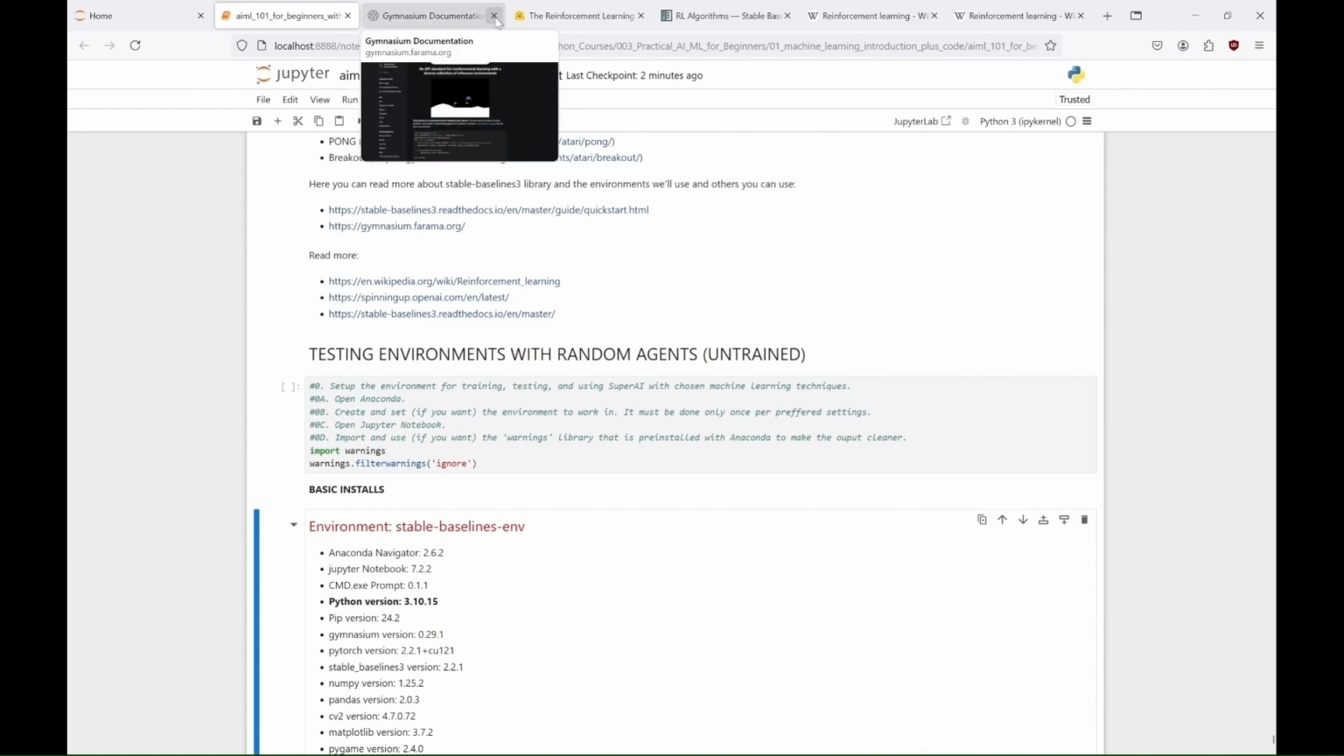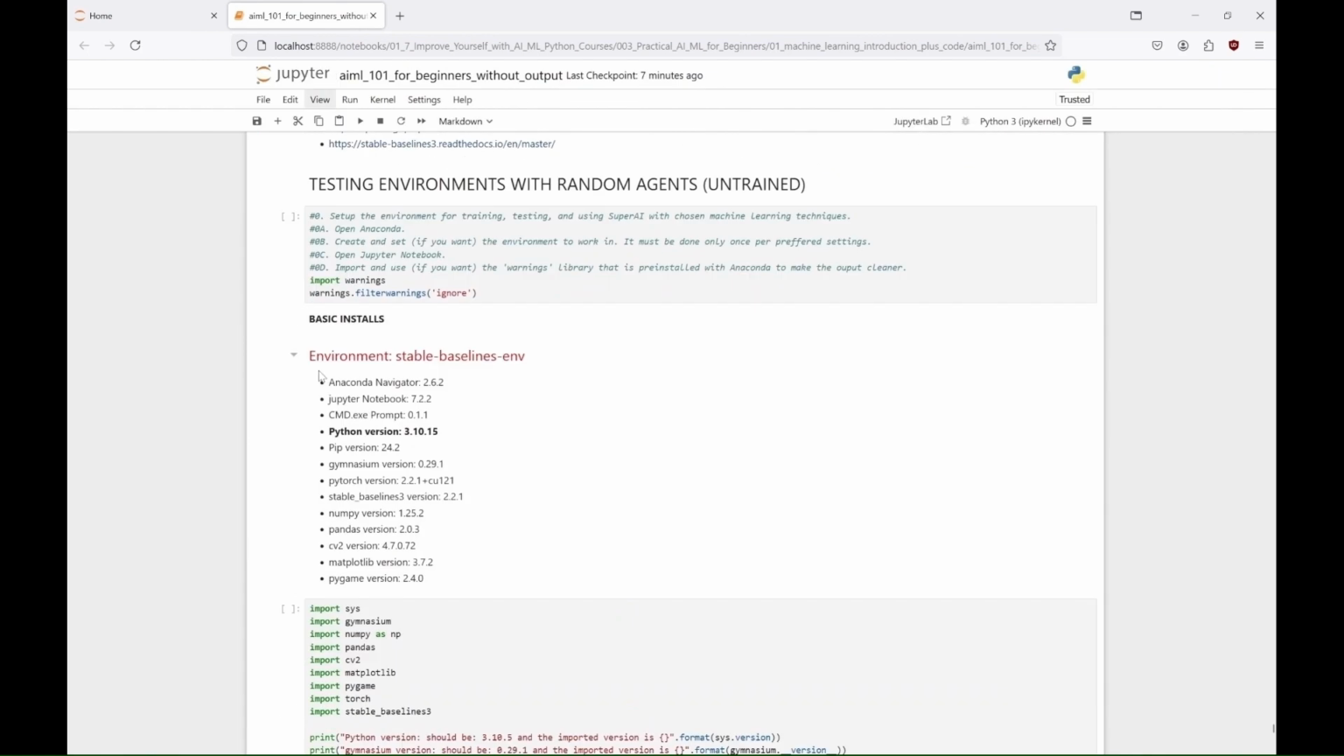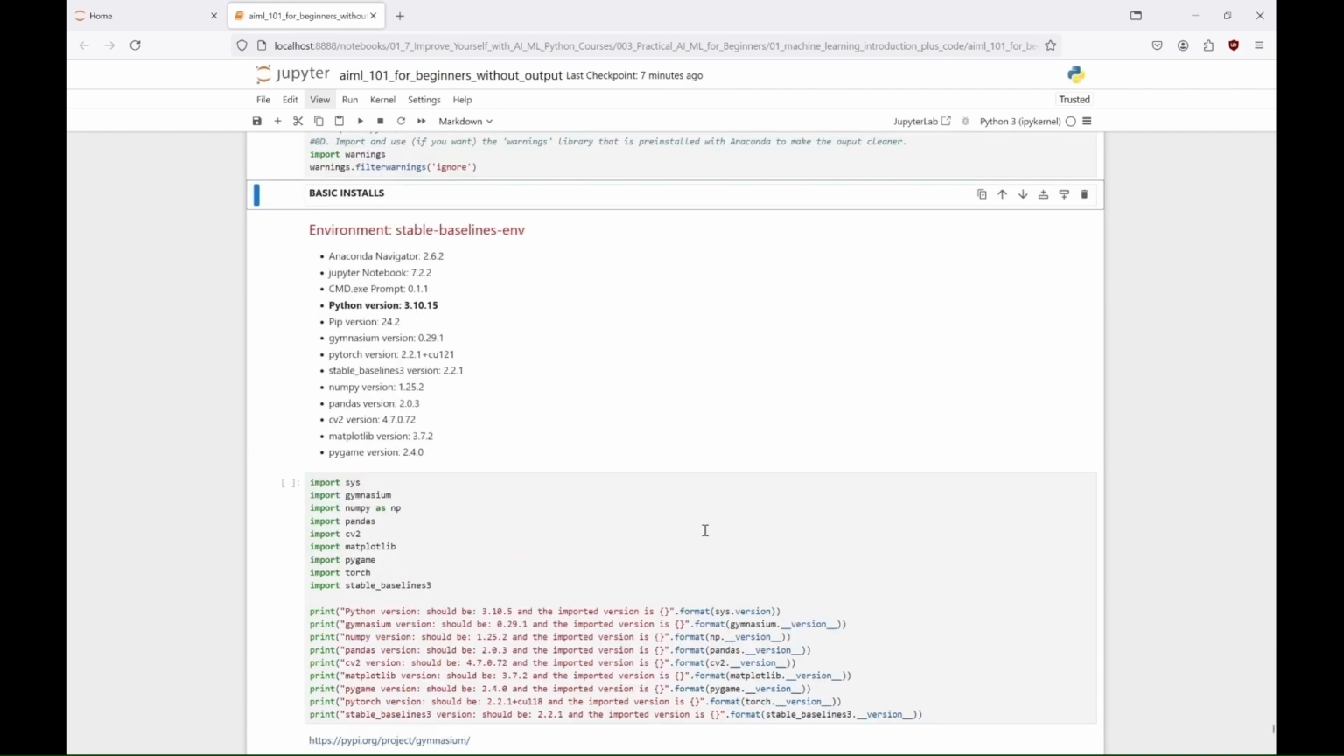We'll test here 4 simple algorithms: A2C, DQN, PPO and TD3, in 5 gaming environments: CartPole, Lunar Lander, Car Racing, Pong and Breakout. So at first we'll create an Anaconda Stable Baselines environment with Python 3.10, Gymnasium 0.29, PyTorch 2.2.1, Stable Baselines3 2.2.1, NumPy 1.25.2, Pandas 2.0.3, OpenCV 4.7.0.72, Matplotlib 3.7.2, and Pygame 2.4.0. As always, you can try other versions, but these are the ones that worked for me.